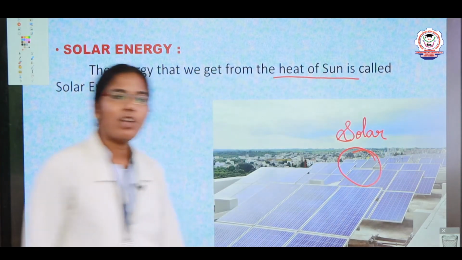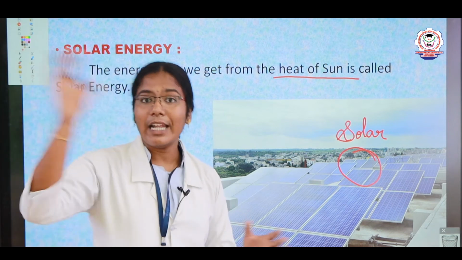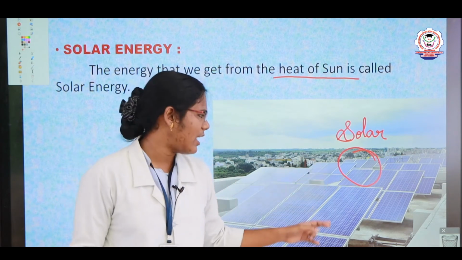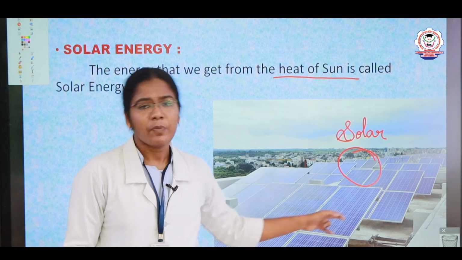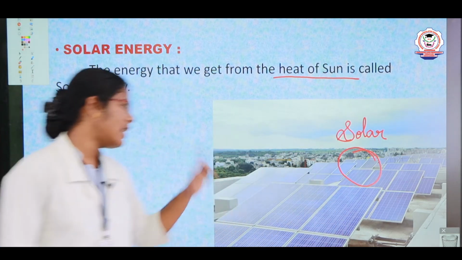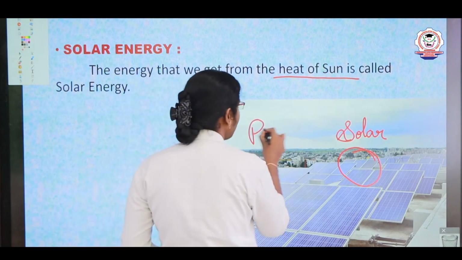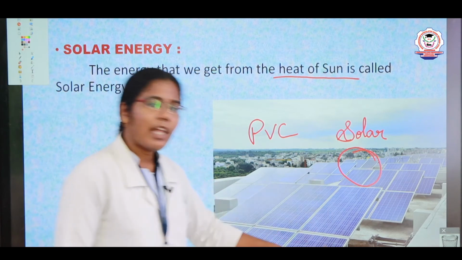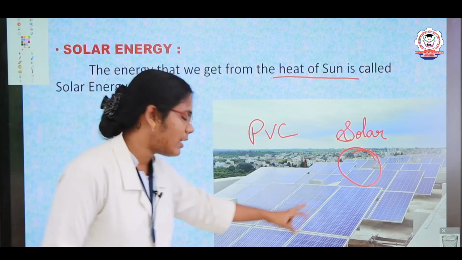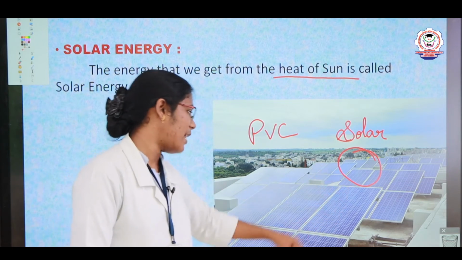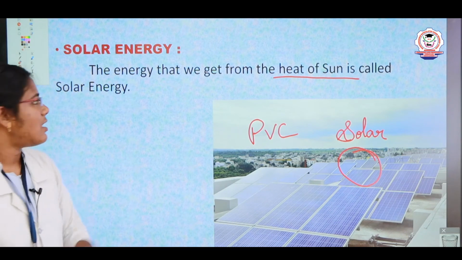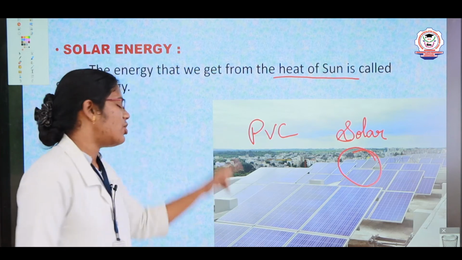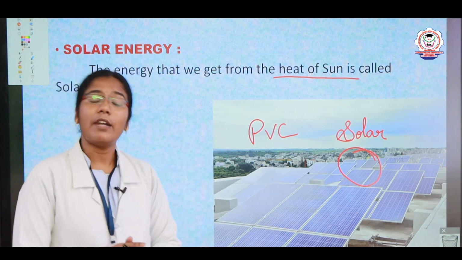These will be placed on your upstairs, or where the sunlight falls and covers the most area. We install the solar panels in such areas. Here it consists of photovoltaic cells, so we have placed photovoltaic cells here. With the help of this, the sun falls directly on these panels, and then we get electricity. The energy that we get from the heat of the sun is called solar energy.